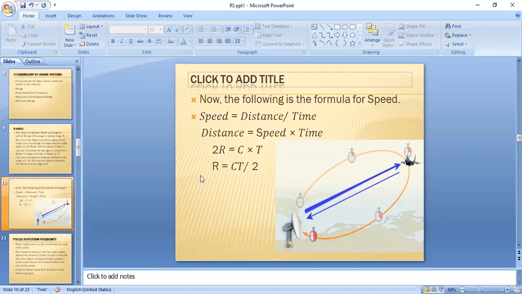This equation represents the range or distance of a radar. This is the fundamental range equation. We can determine the standard range equation in a later slide.